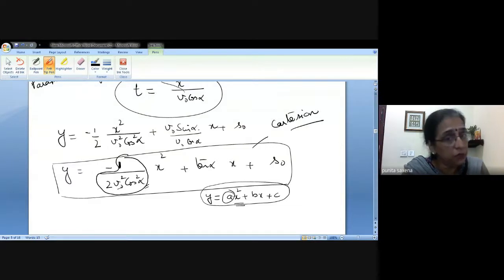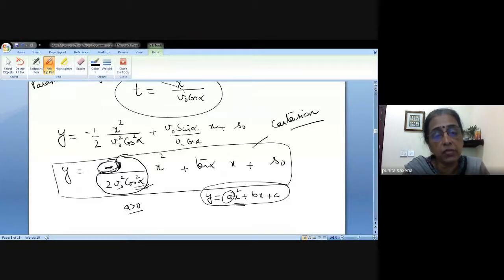V naught square, always positive. Cos square alpha, always positive. That means this A, if I relate this by a term A, then this constant is always greater than 0. So that means the coefficient of x square is negative here. And mind you, that's why we said alpha is not equal to pi by 2. We are not throwing it vertically up. Okay? Because we want this term to be a finite quantity.